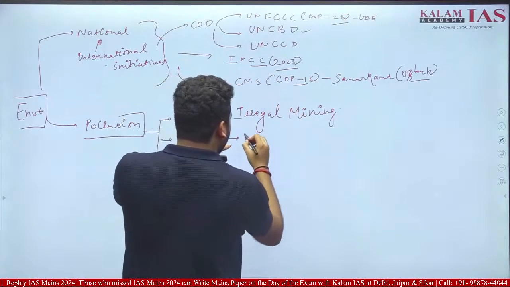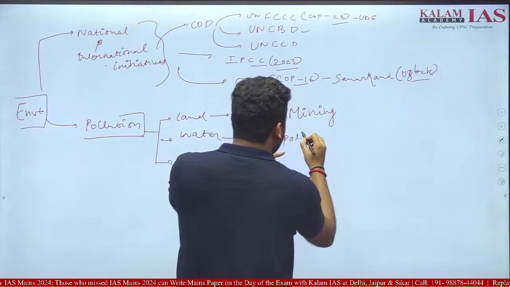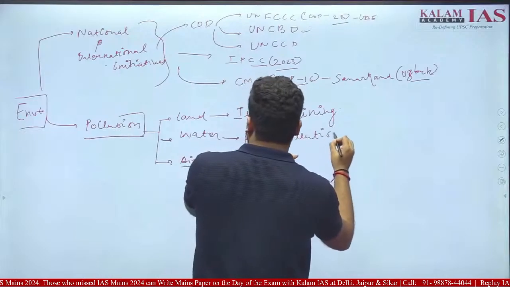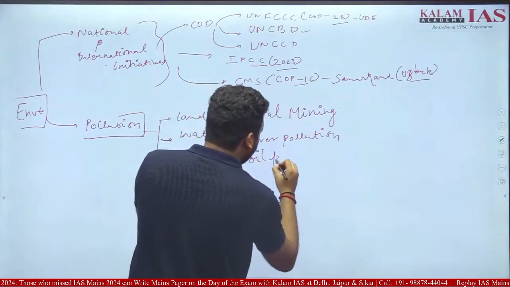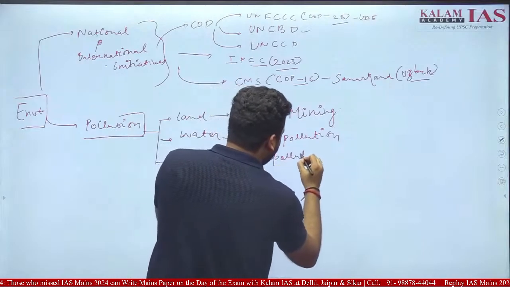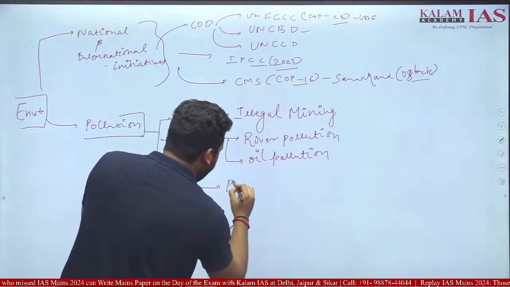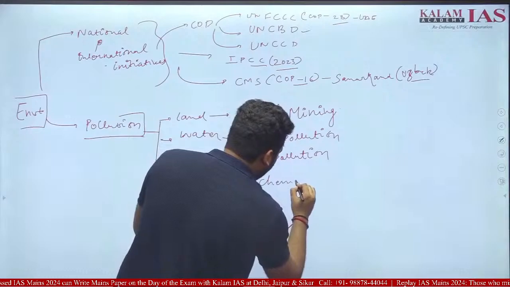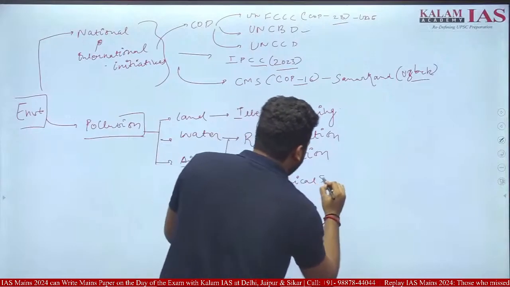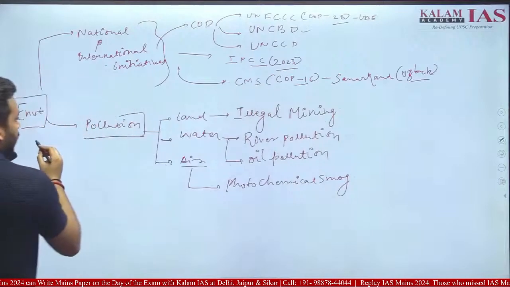Water we have seen river pollution, oil pollution. Air we have seen photochemical smog, okay.